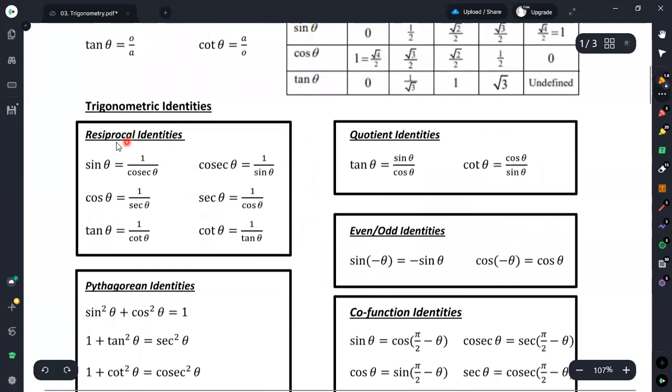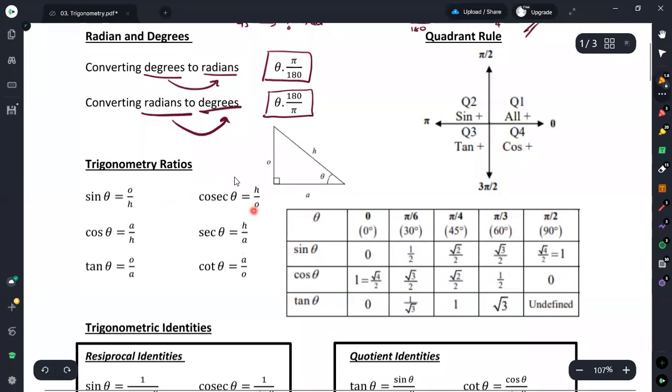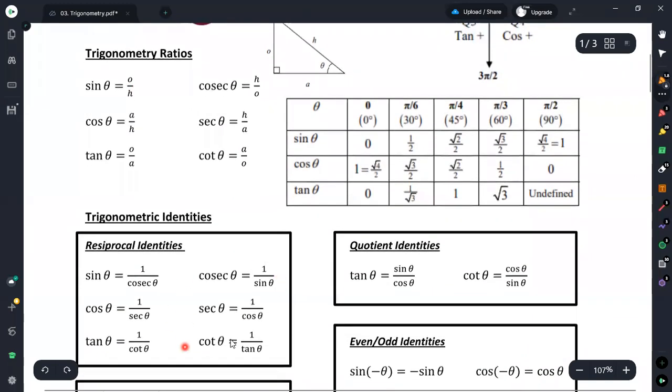And here also these trigonometric identities were used, cosec theta, sec theta, and cot theta. Thereafter I have defined the reciprocal identities as cosec theta, sec theta, and cot theta.